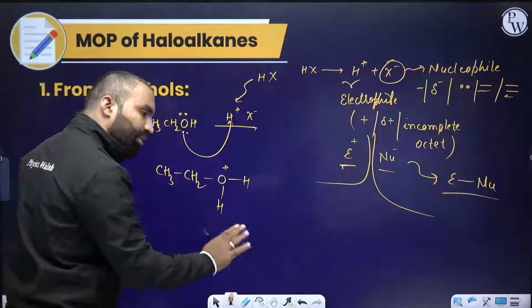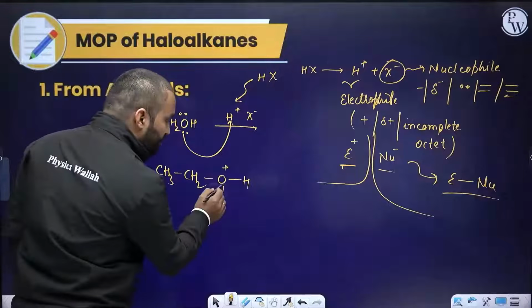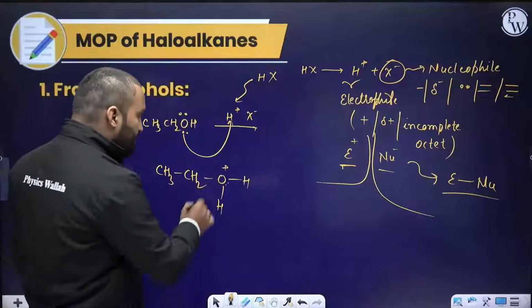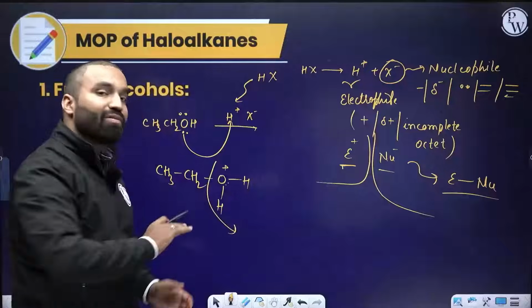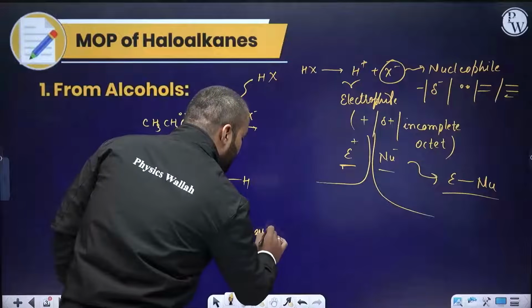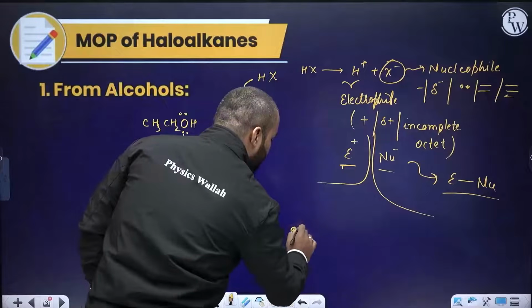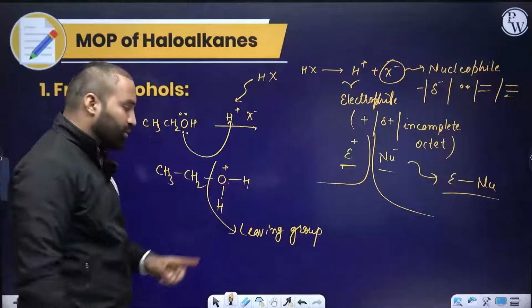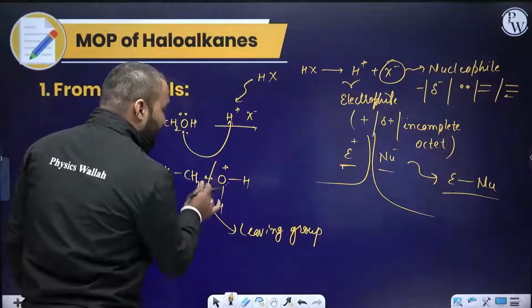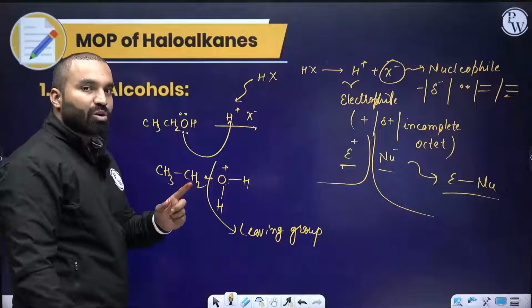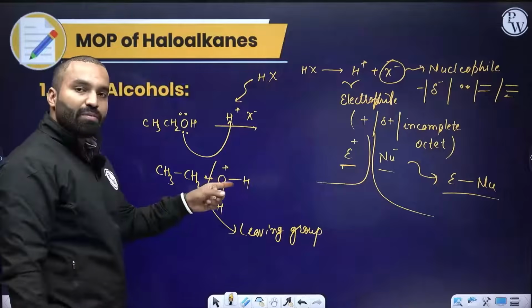Whenever you see water present with a positive charge, oxygen has formed 3 bonds, this will always leave. Such kinds of groups which leave with a pair of electrons are known as leaving groups. Any group which leaves with the pair of electrons, leaving behind a positive charge, is known as a leaving group. Itself will become a neutral species.